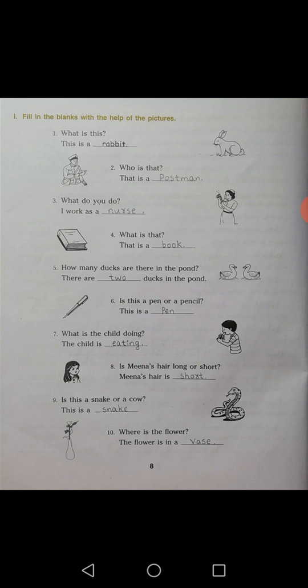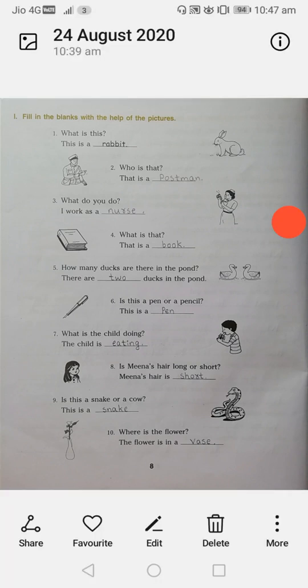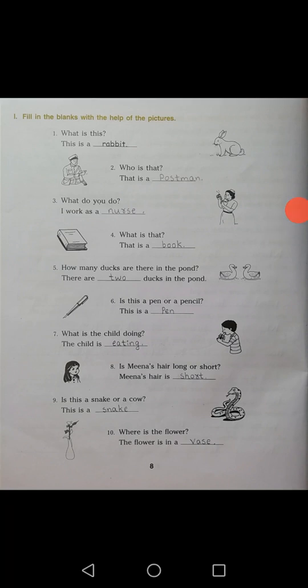I work as a nurse. I have given answers already to save time. You may all know these pictures, but for spelling purposes I have written them already.